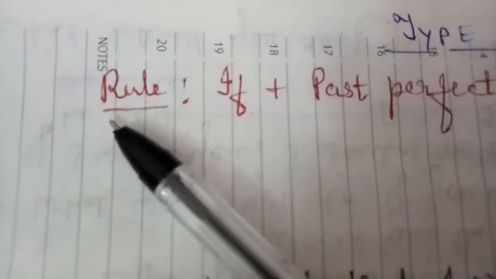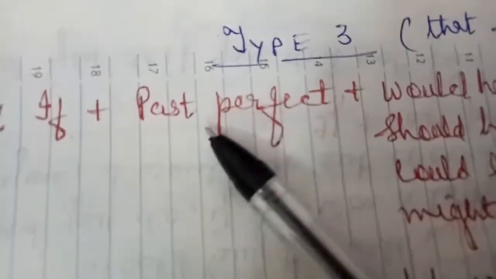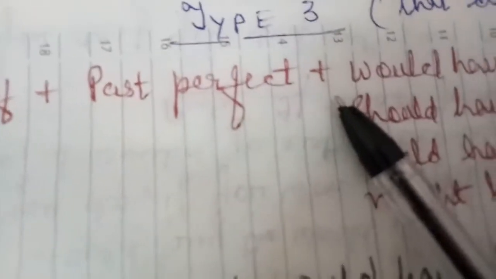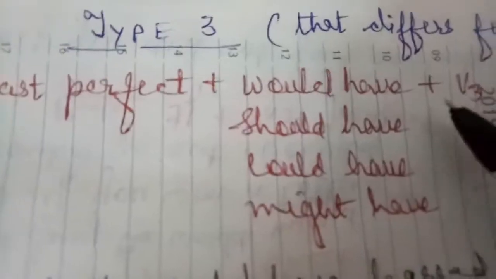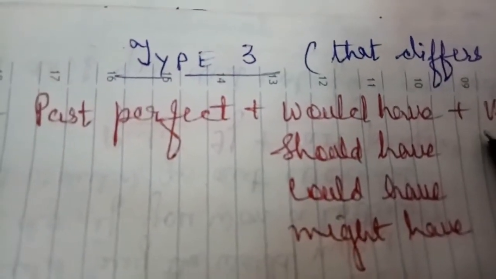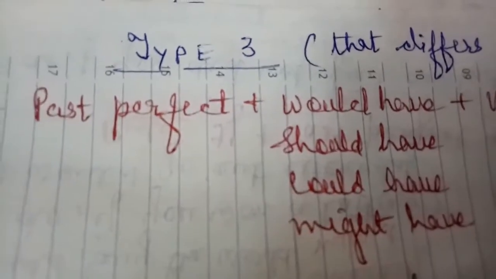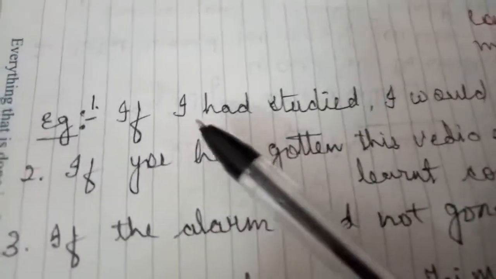For example, the rules are if plus past perfect. Past perfect, the rules are had plus third form of the verb, would have, should have, could have, might have, plus third form of the verb. These are the rules for the type 3. Nothing you do, only follow the rules. Okay, but these are different from the realities. How? Look at the example.